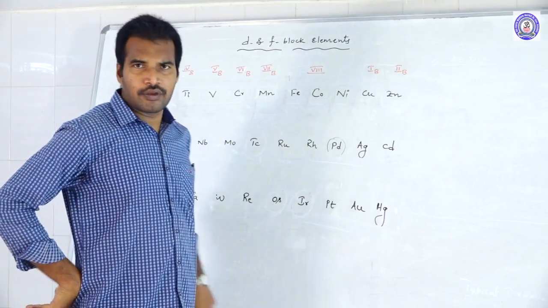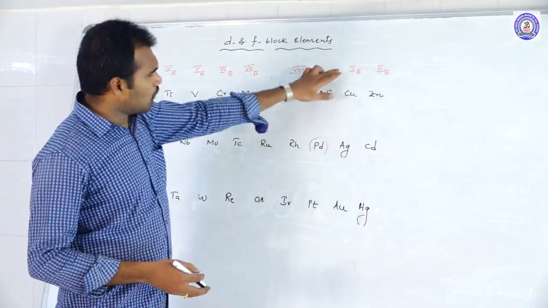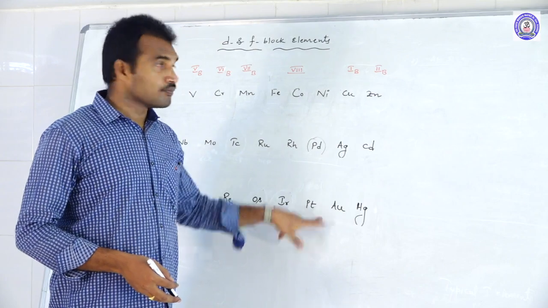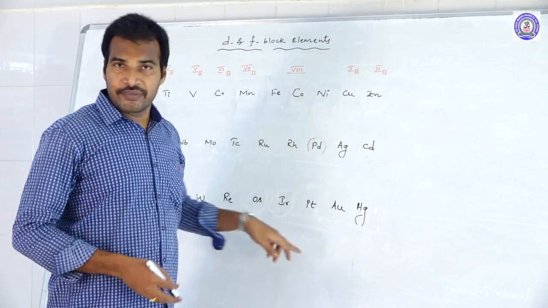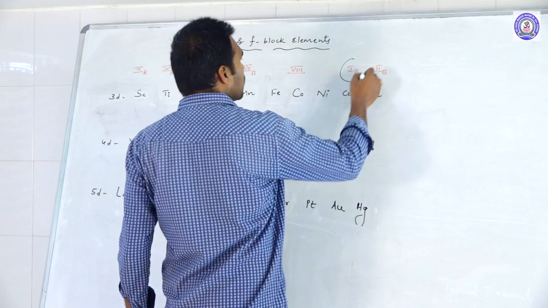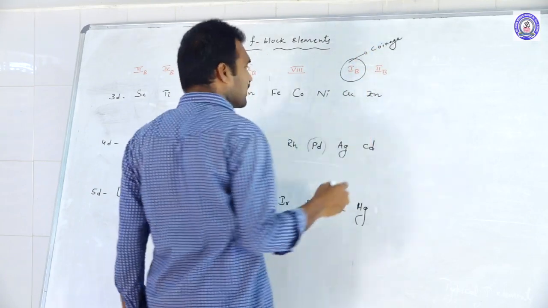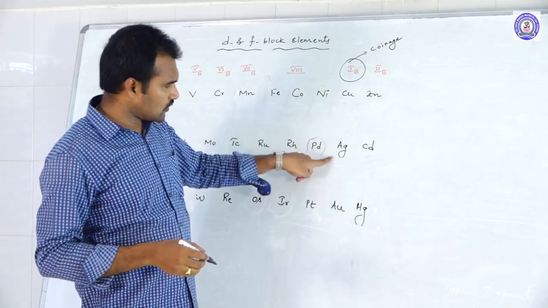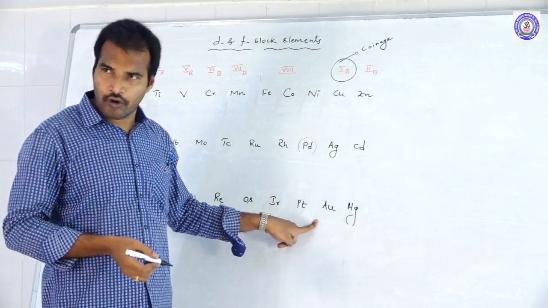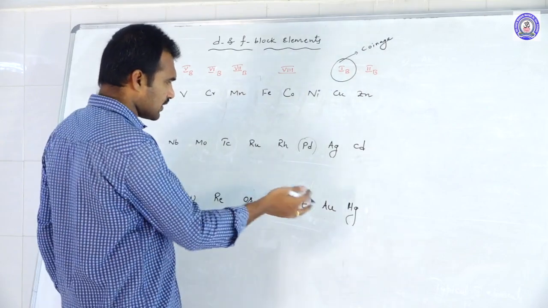Expect this question in the upcoming NEET examination. See that 1B group elements, we call it as what? Typical transition elements, and this is also what we call the coinage group. Why? Because all these, copper, silver, gold, we are using to make coins. So these elements: copper, silver, gold.